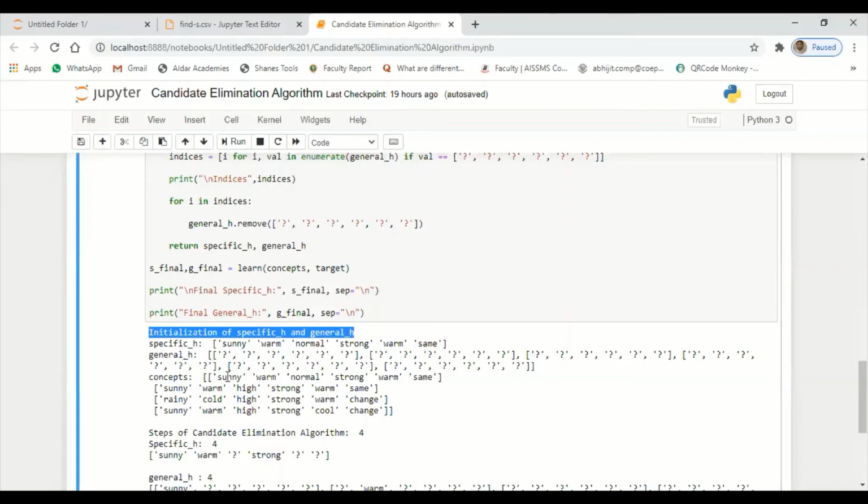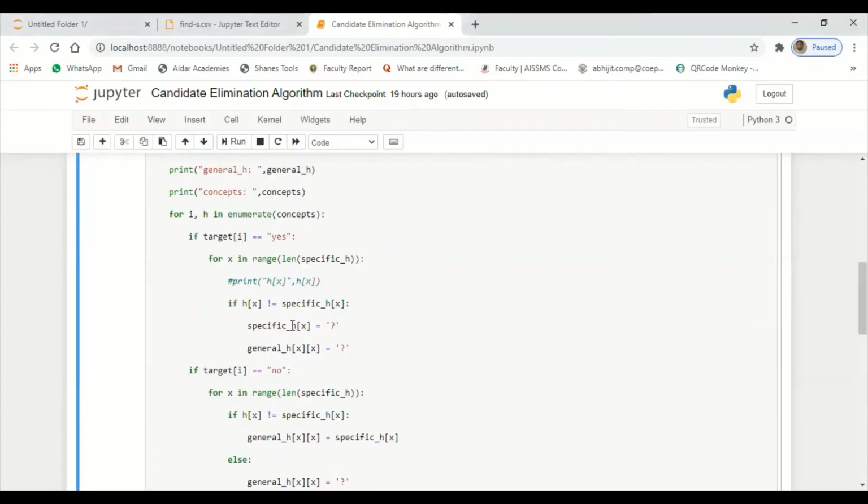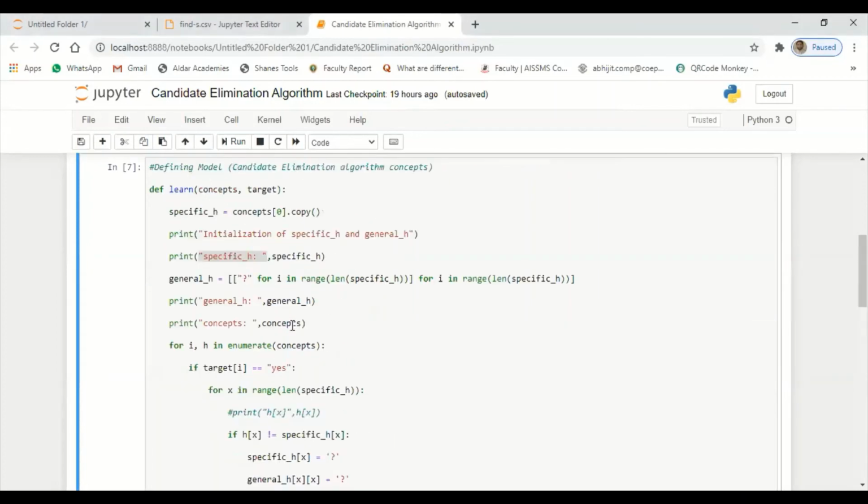In the same way, we need to initialize the general hypothesis. If you look into my Excel sheet, while initializing the general hypothesis, I have created a sub hypothesis for the individual record. Understood? 6 records we have, so we need 6 sub hypotheses. To do that, I'll write the program by taking the length.